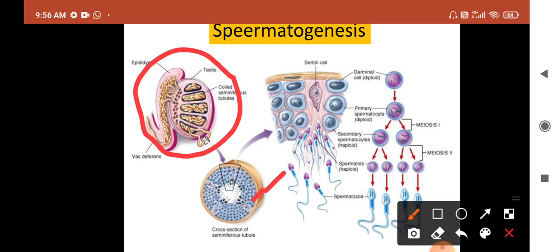If you observe a small portion of the seminiferous tubules, it shows different types of cells. It is lined with germinal epithelial cells, and another type of cell which is present provides nourishment to the developing sperms. Those are known as Sertoli cells. There are different stages in the development. Okay, we can observe them one by one.